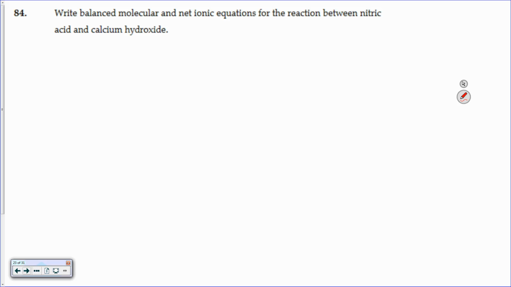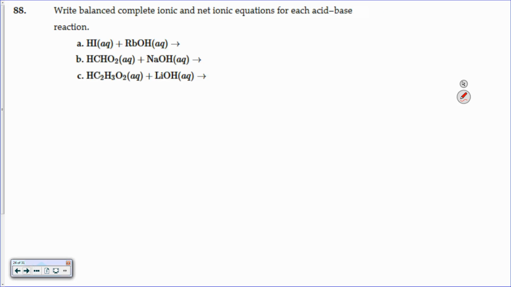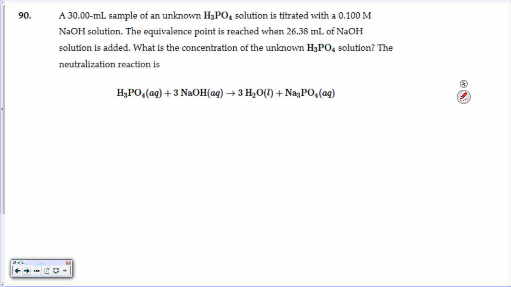All right. Balance net reactions. Let's do something different. So let's get some redox stuff. This is a titration one where you're doing a certain volume and concentration. So I've got a 30 mL sample of unknown H3PO4, that's phosphoric acid, reacts with a certain concentration of NaOH.